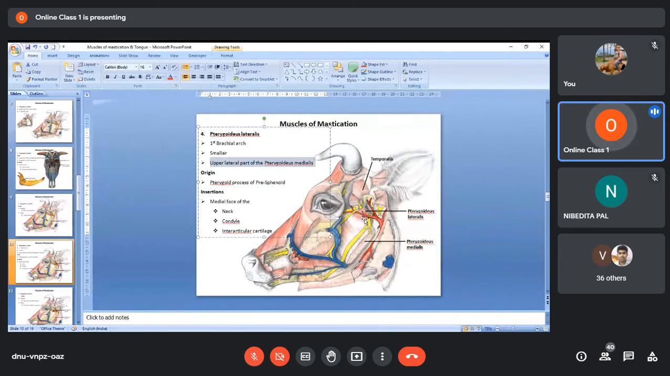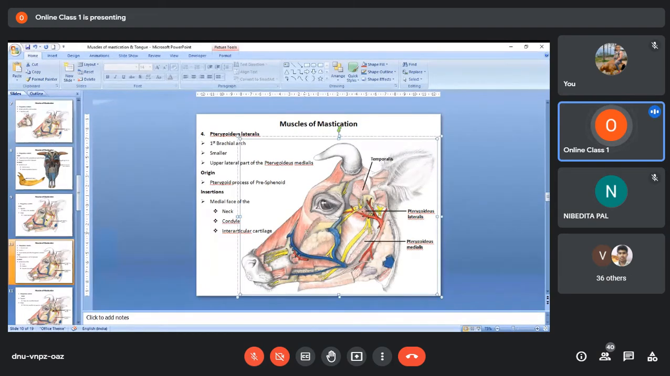So to demonstrate the pterygoideus lateralis also, you will have to remove the mandible. So here you can see three muscles of mastication. One is the temporalis, then the pterygoideus lateralis, pterygoideus medialis. Then the masseter, to some extent you can see here. The four masticatory muscles can be seen. So this is the point of origin of the masseter, where my cursor is. So this is this muscle here. So this is pterygoideus lateralis. It is smaller than the pterygoideus medialis and is present on the upper lateral part of the pterygoideus medialis.